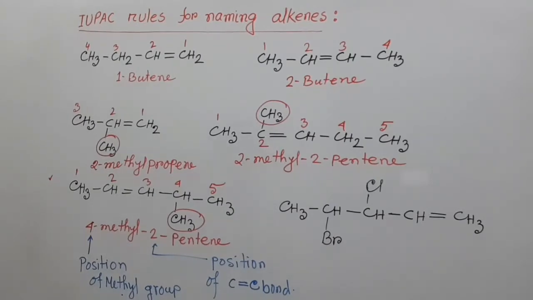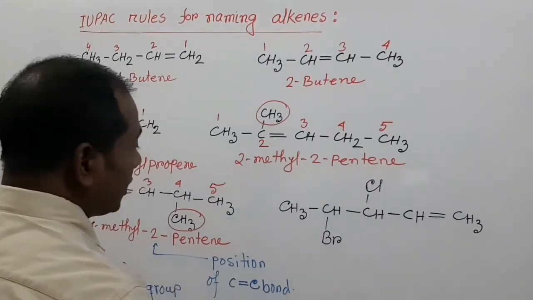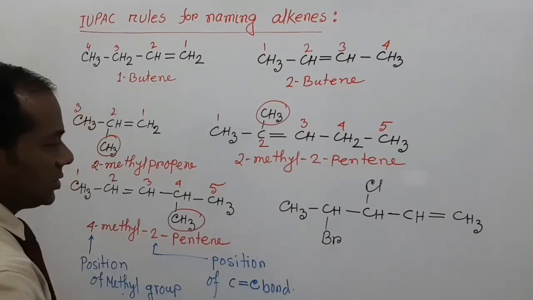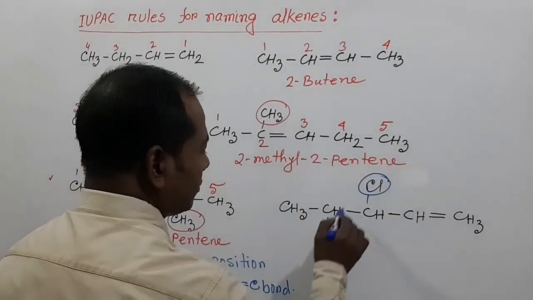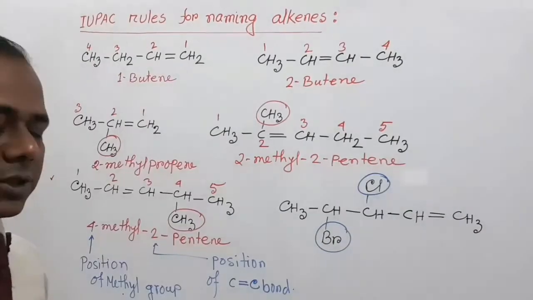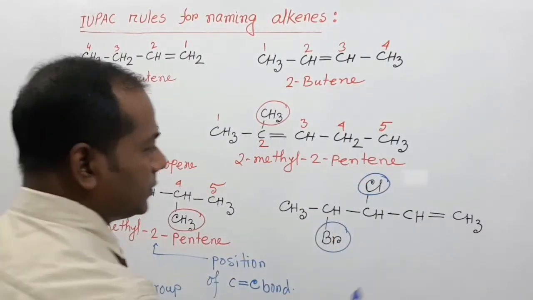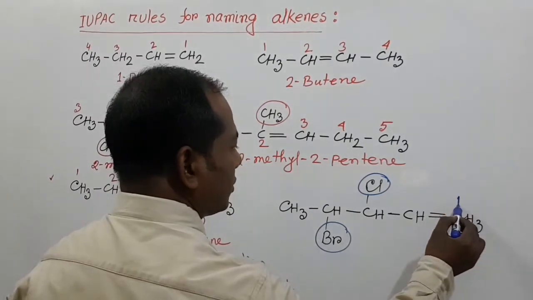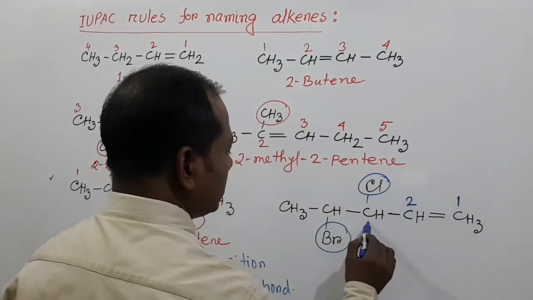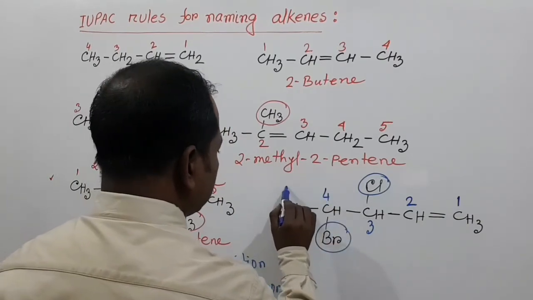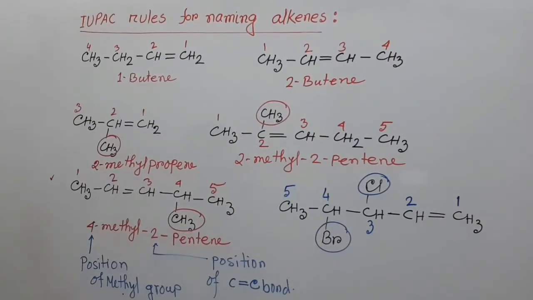And now my dear students, here in this compound we can see that two substituents are present, bromide and chloride, and this is carbon number 1, 2, 3, 4, and this is carbon number 5.